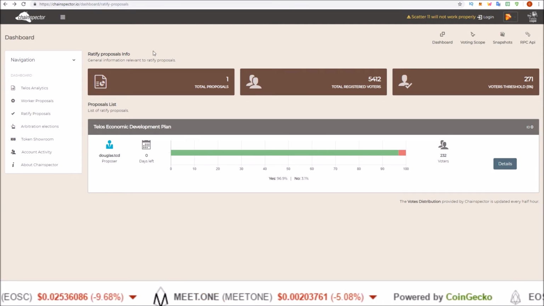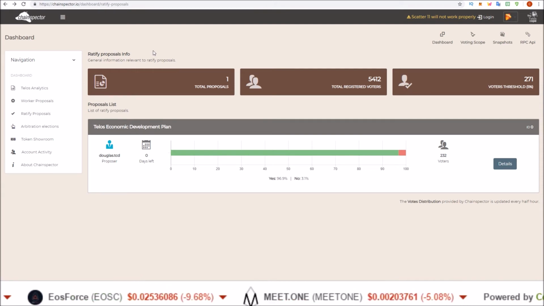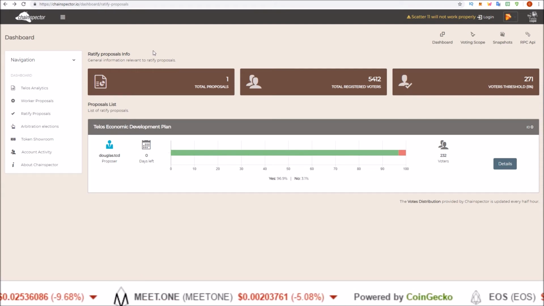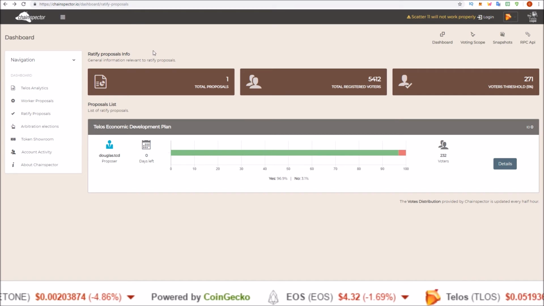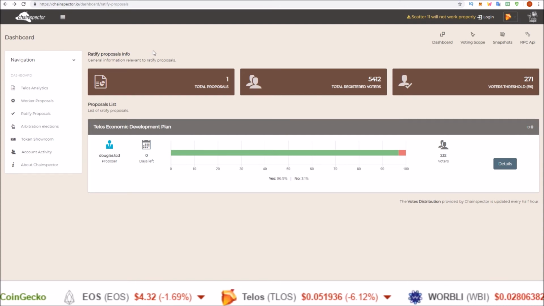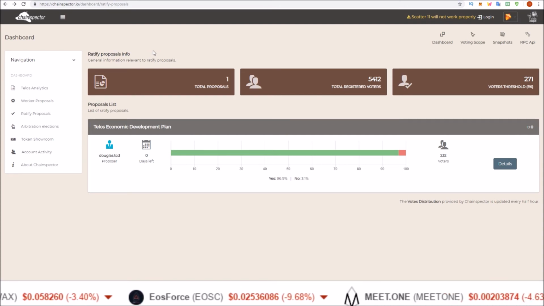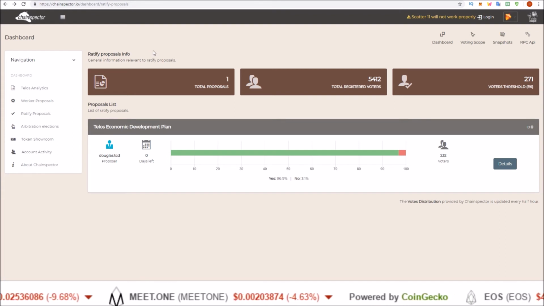To me, it shows how strong the network is. Within a week, the code was updated. If this was another blockchain, I'm not going to name any names, but we'd be waiting for years for a code update. They'd say it's coming at the end of this year and then push it another year. So I just wanted to give kudos to the Telos block producers and core development that worked on this.